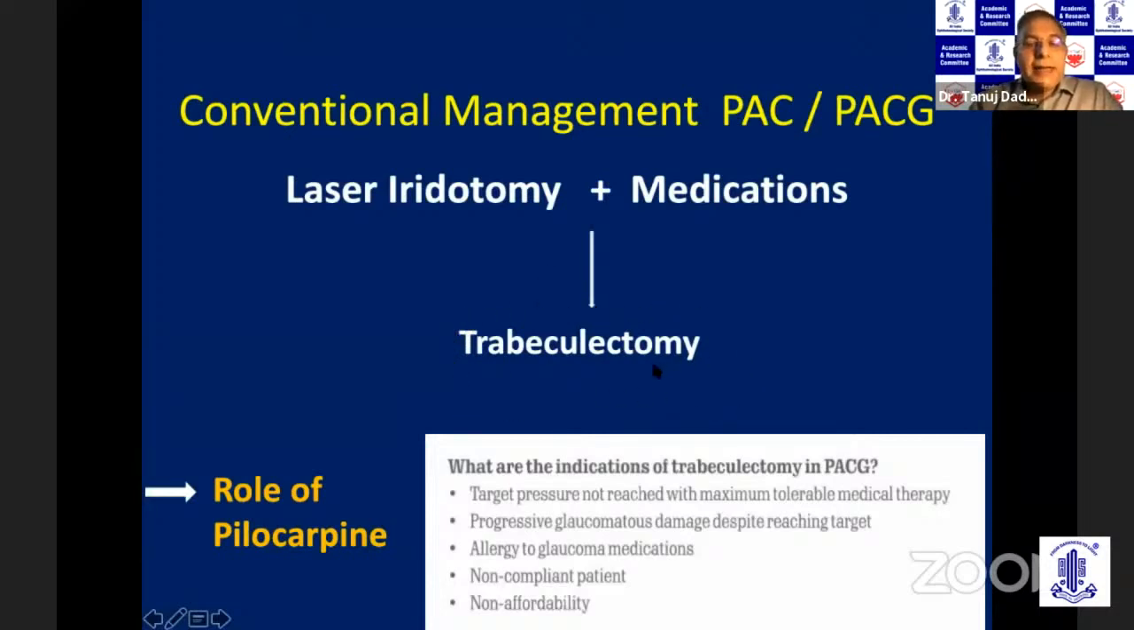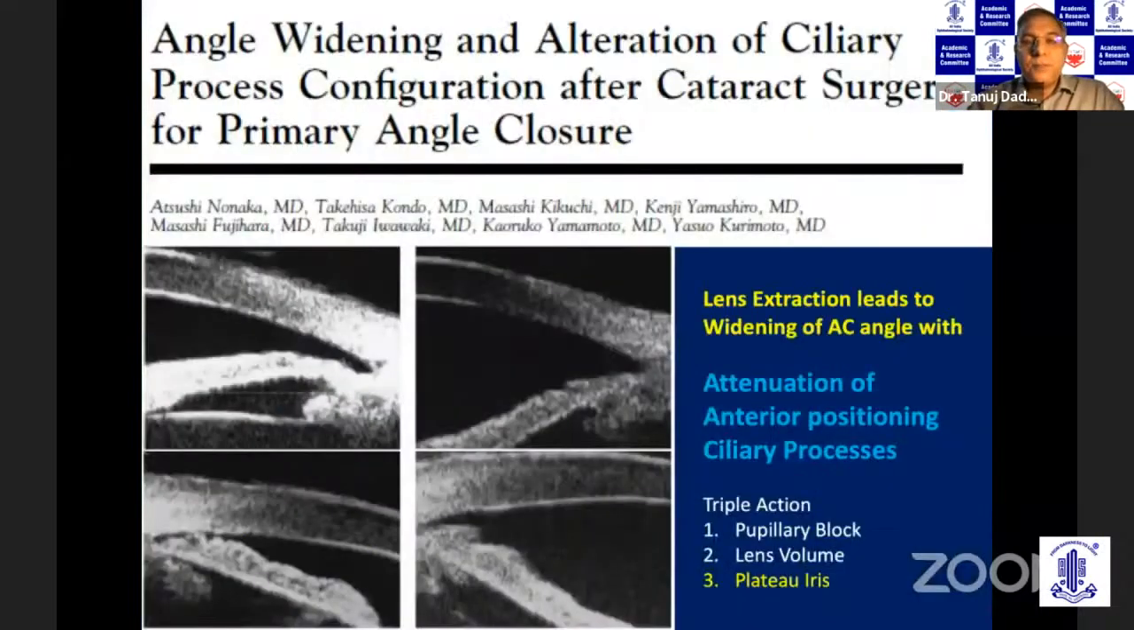Trabeculectomy is basically done if the patient has uncontrolled glaucoma and is not compliant or allergic to medicines. An important point I want to emphasize: if you are pushing the patient towards surgery, you must try pilocarpine in angle closure. Pilocarpine works quite well and you may be able to avoid surgery if you use pilocarpine in these patients. Now, the other modality which has now become very popular is lens extraction. And why has this become popular?